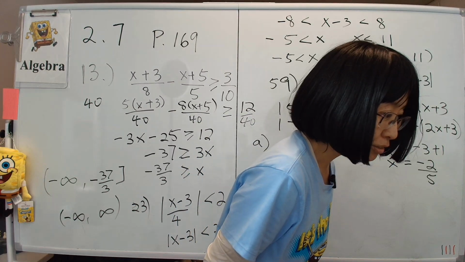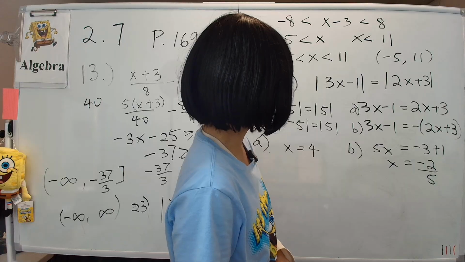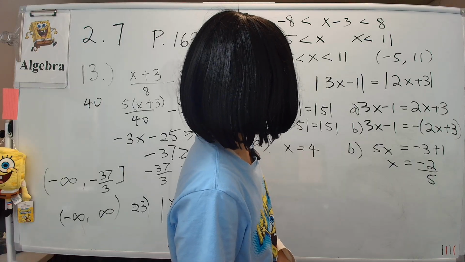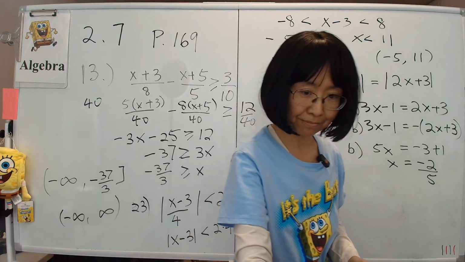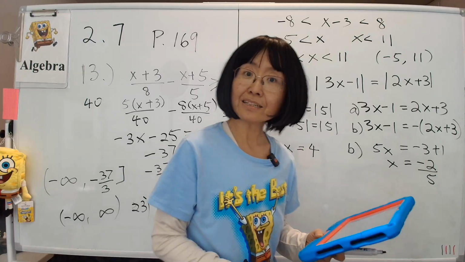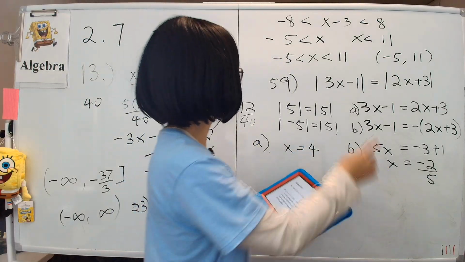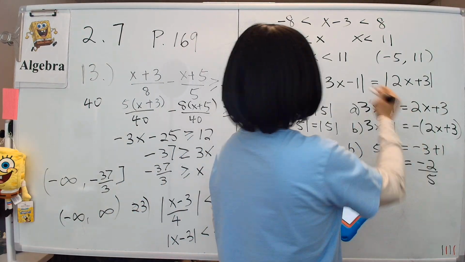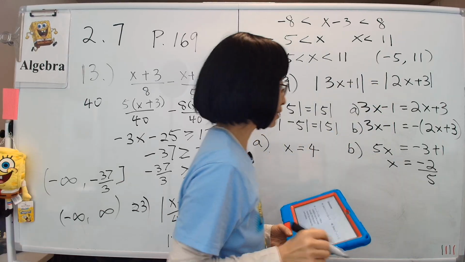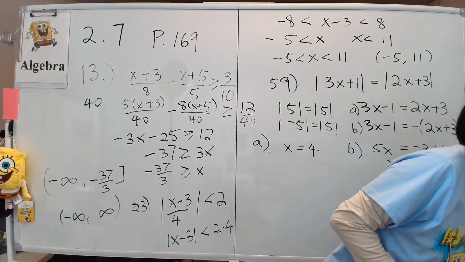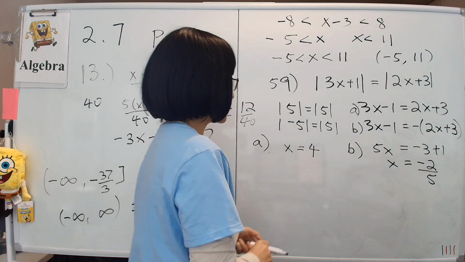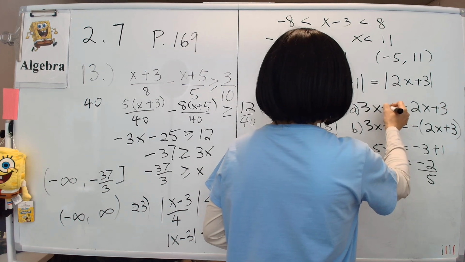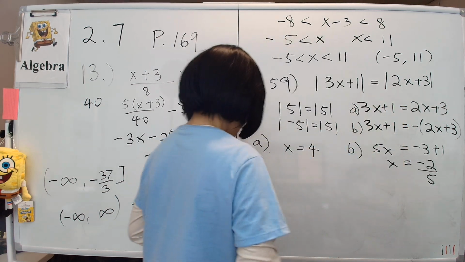Let me check. The book says 2 and −4/5. Why is that? Maybe I made a mistake. Let me check. I did make a mistake. The problem says 3x + 1. There is no negative here. Now that really changes a few things, right? So let's do this again, except that there's a plus sign here. Otherwise, everything else is the same.